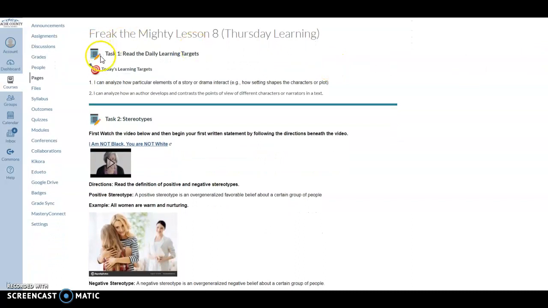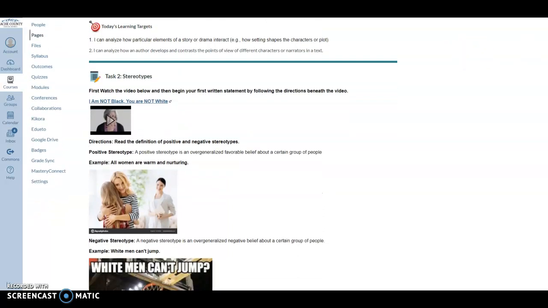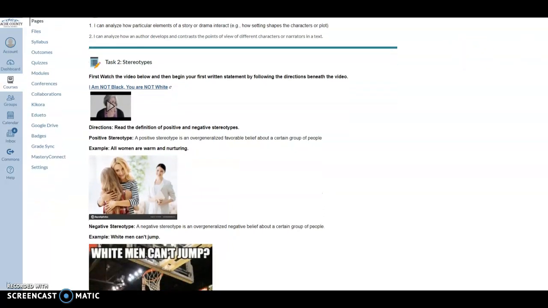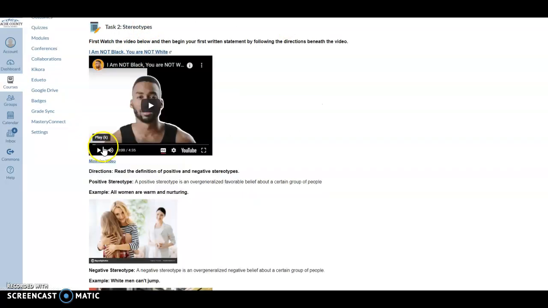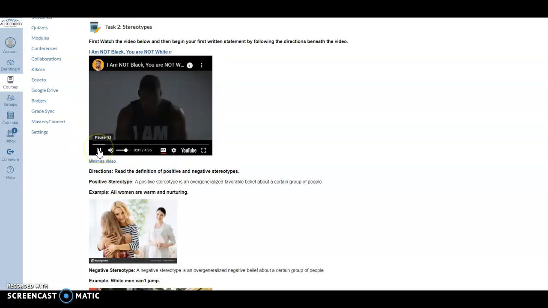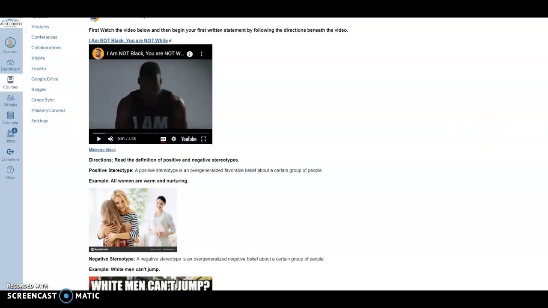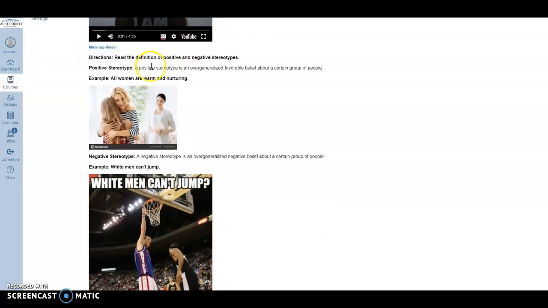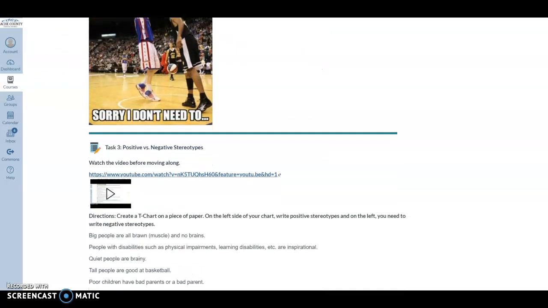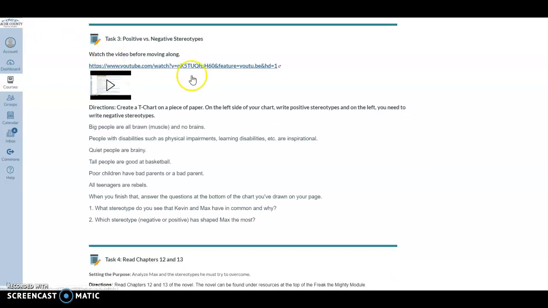On this Canvas page, you're going to see task 1 is to read the daily learning targets. There are 2, so please look those over, read them. Very important, so you know what you're focusing on for that day as far as the essential standards. And then task 2, you're going to be learning about stereotypes. There's a video here. If we click on that video, it's going to open this up. It's a pretty interesting video about labels and stereotypes. So you're going to start there, read about what a positive stereotype is, a negative stereotype. And then there's a couple of other tasks.